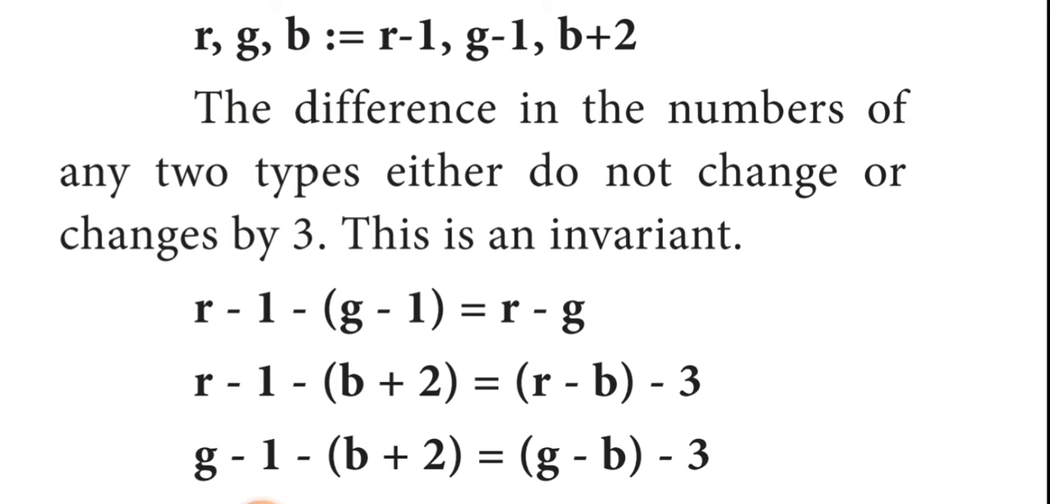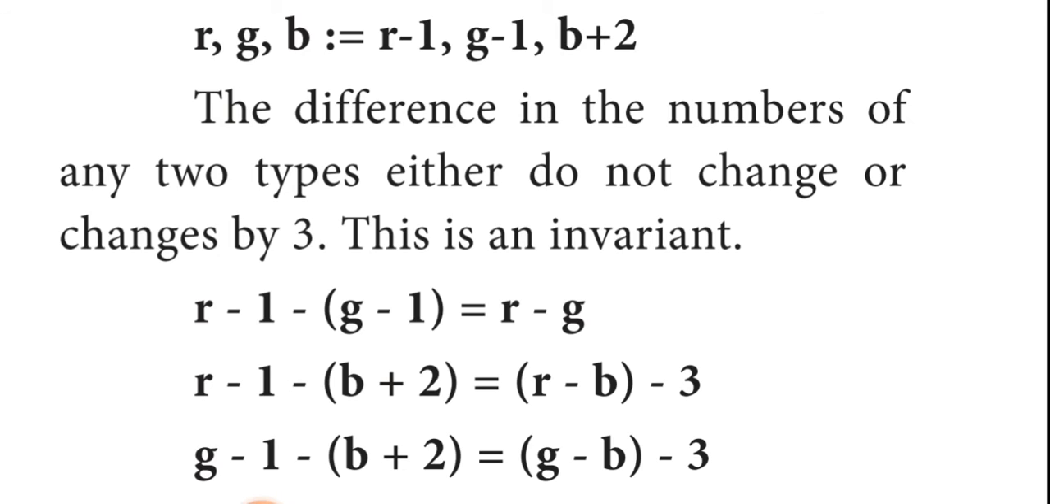Okay, so the difference between any two colors changes by 3, which means you can have the opportunity to get all the chameleons changed into the same color. Now you can see r minus 1 minus (g minus 1) is equal to r minus g. That is r minus 1 minus g plus 1. Minus 1 and plus 1 cancel, and we get r minus g alone.